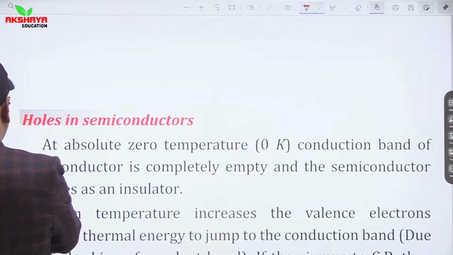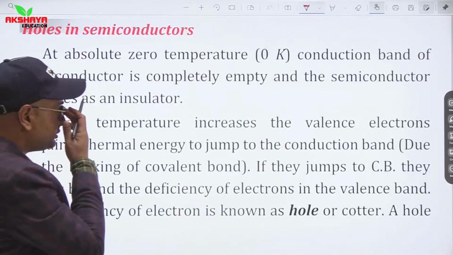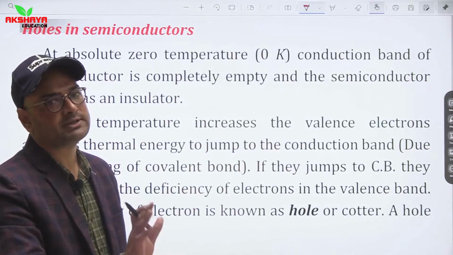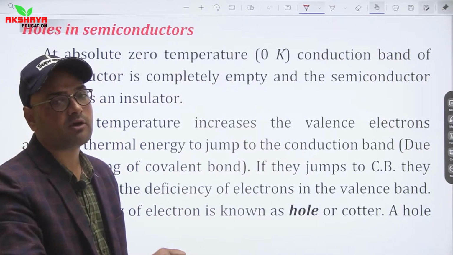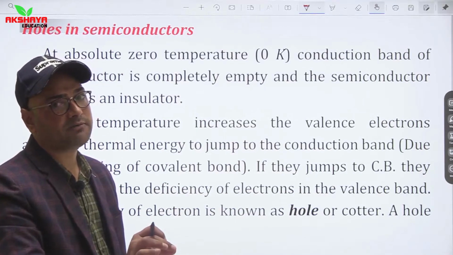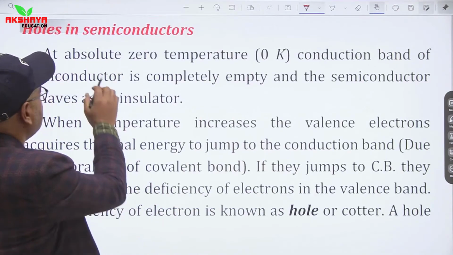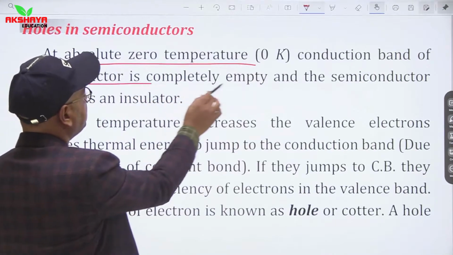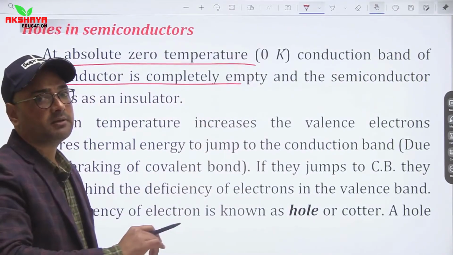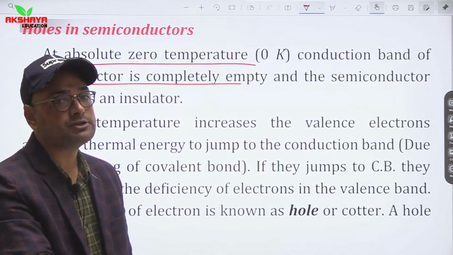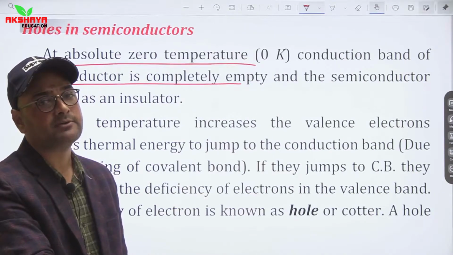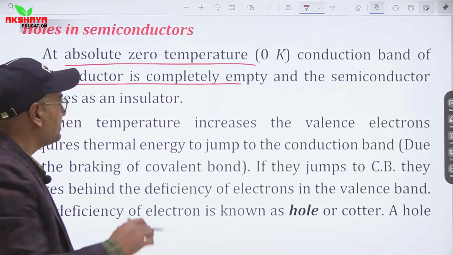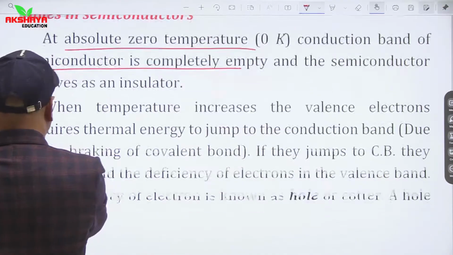Let us talk about holes in semiconductors. Simply, holes are nothing but positive charges caused due to absence of a free electron. At absolute zero temperature, the conduction band of a semiconductor is completely empty, because in this case the semiconductor behaves as an insulator. So its conduction band is completely empty and it behaves as an insulator.